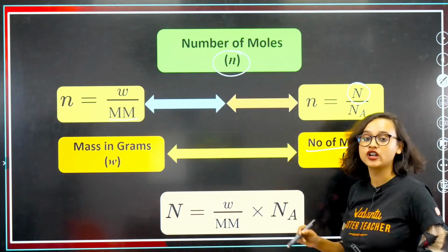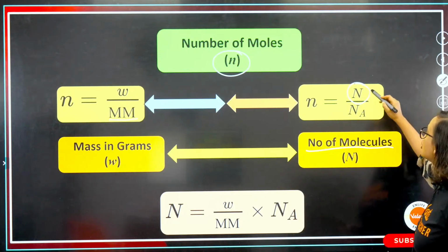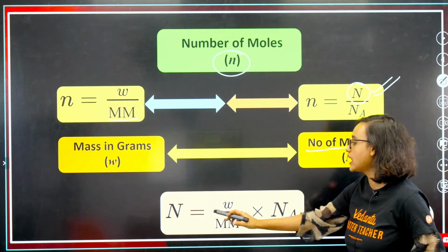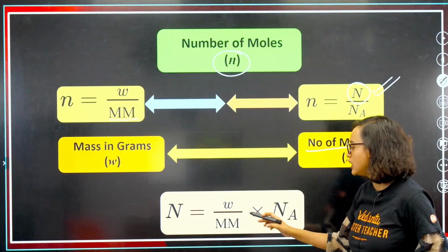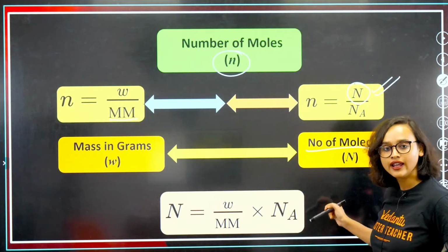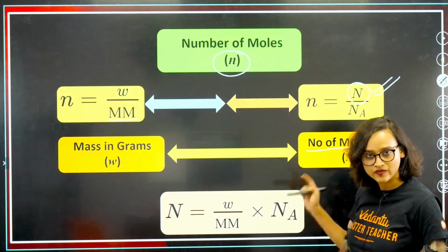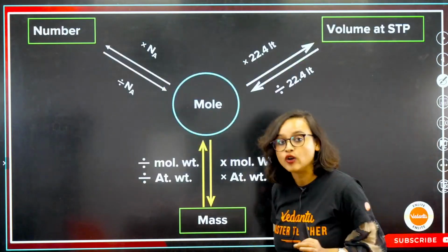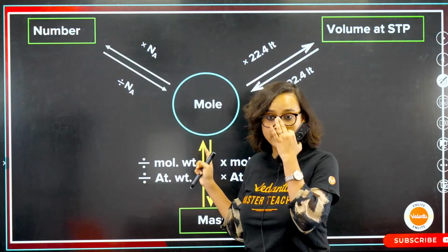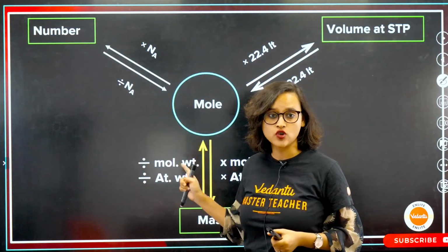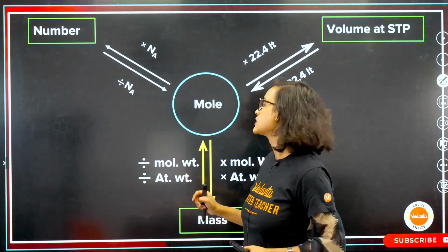Let's say that it is not given to you. If capital N is not given, then what will you do? You will calculate N equal to W divided by molar mass, into Na, which we just saw some time back. Now, here is a cheat sheet. Everybody focus up here and take a look at it.